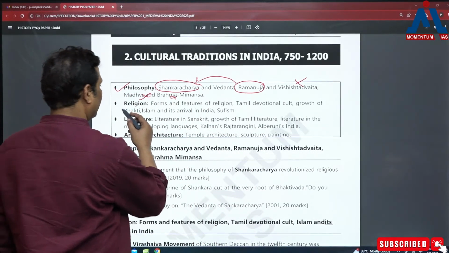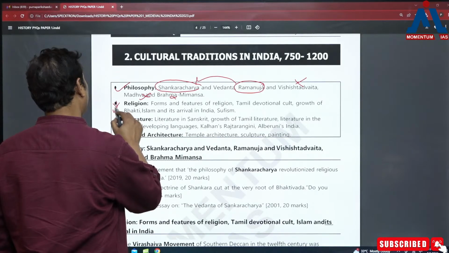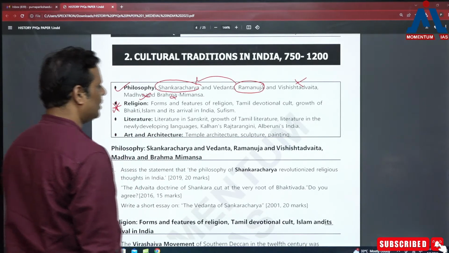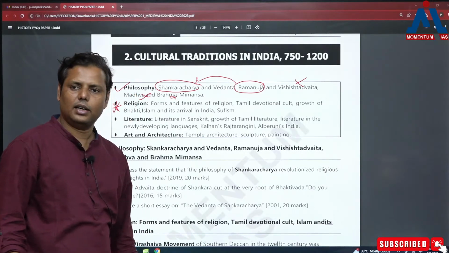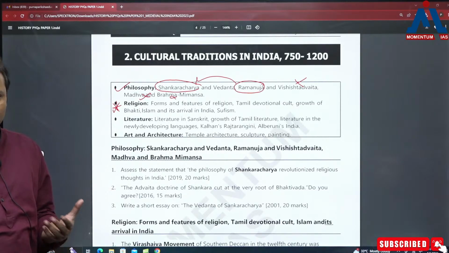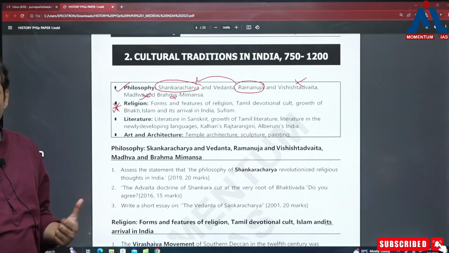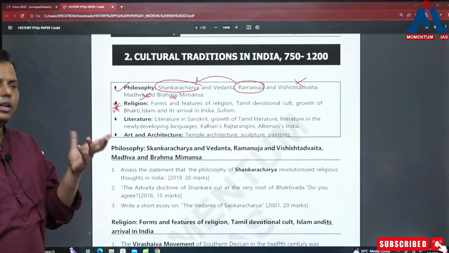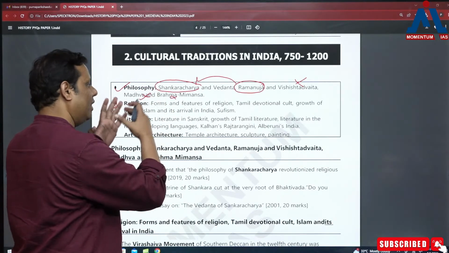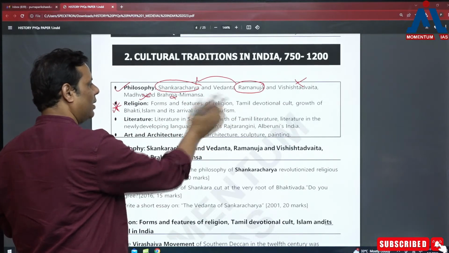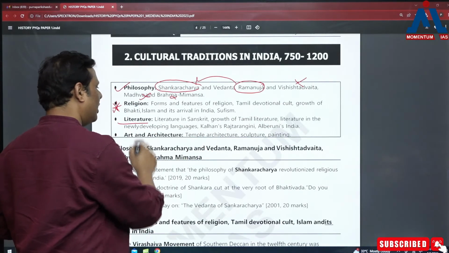Then it comes to religion. Again, in this particular period, there are some greater changes with respect to religion, and most importantly, I must say, the Bhakti movement in southern India, that's one thing. The second thing, in eastern India, you see some greater changes, such as in the form of Tantrism and all. So basically, these two important developments are there. So instead of preparing everything, simply what you need to prepare, I have already told you. Then it comes to literature.